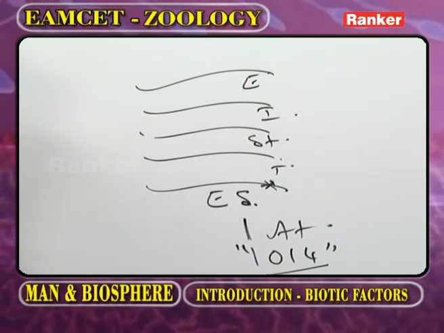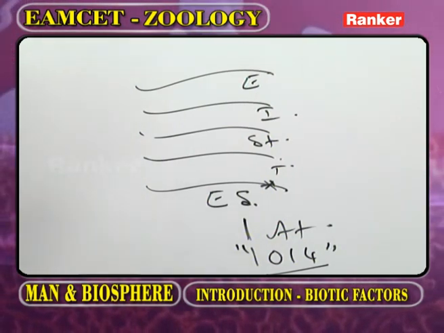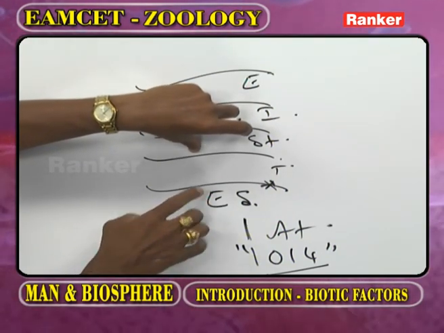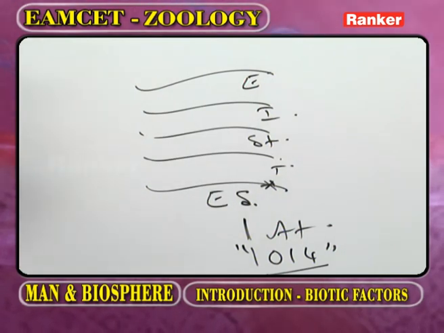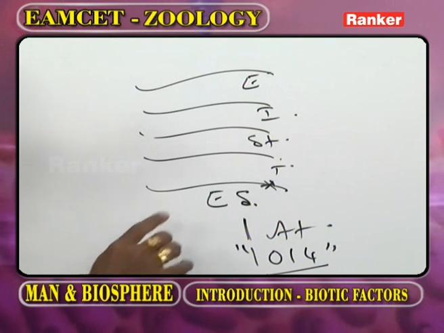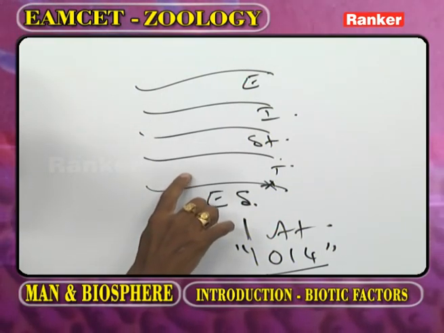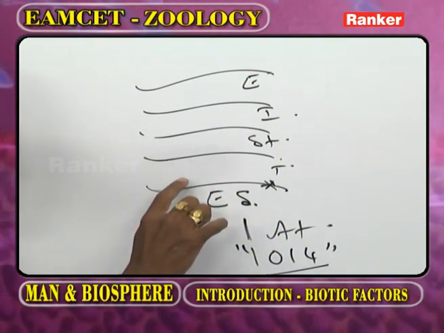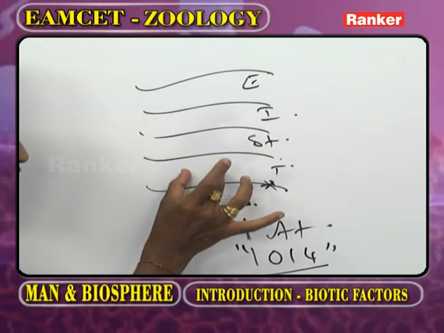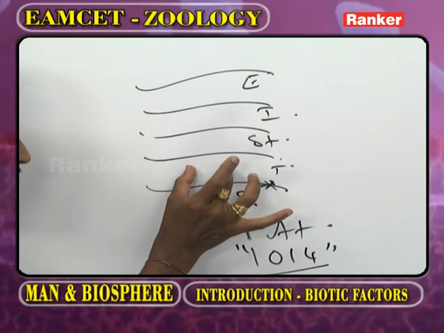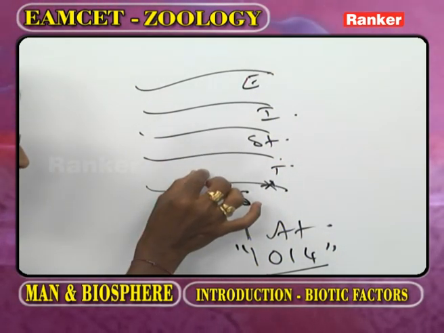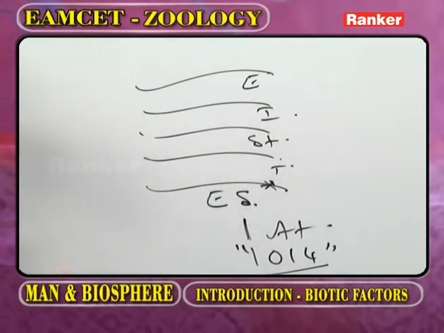8 to 10 kilometers, 16 to 18 kilometers. The living organisms are present between earth surface and troposphere. Most of the oxygen is present in the troposphere. In the troposphere, as the height increases, the oxygen decreases. Almost all the air mass is present in the troposphere, so it is the most turbulent layer.